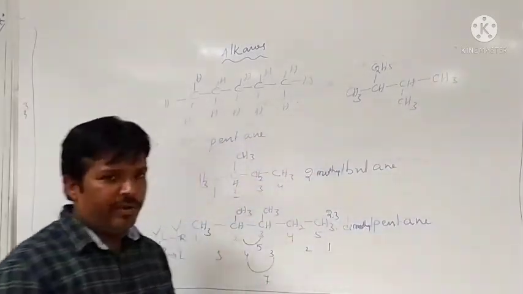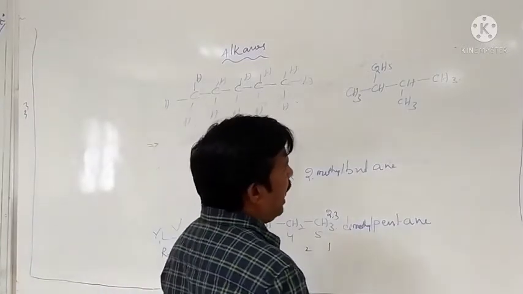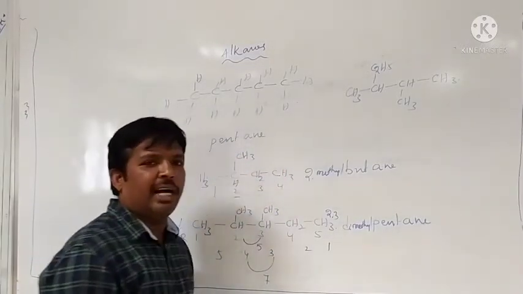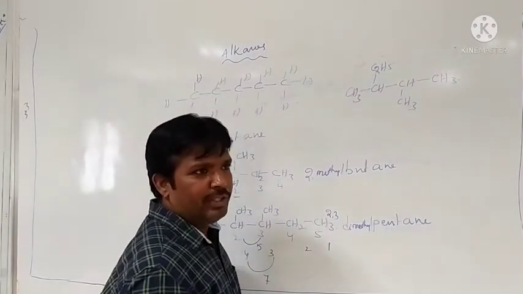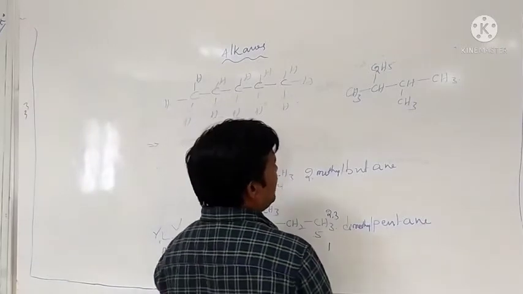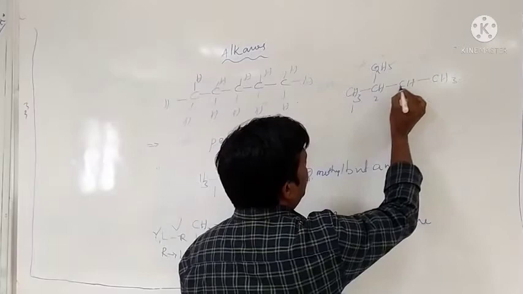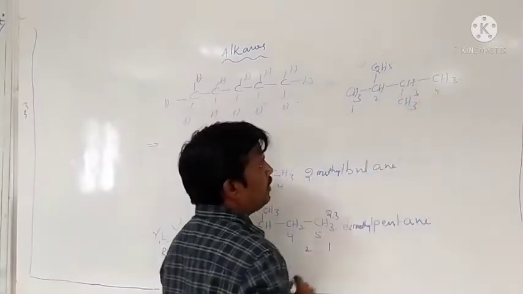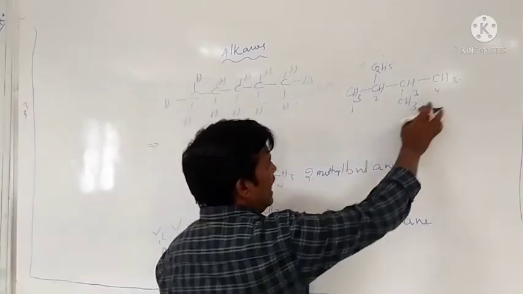Here, another compound is there. How many carbons are present in that compound? First of all, we have to select the main carbon chain. How many carbons are present in the parent carbon chain? 1, 2, 3, 4. Is it correct? No, it is not correct.